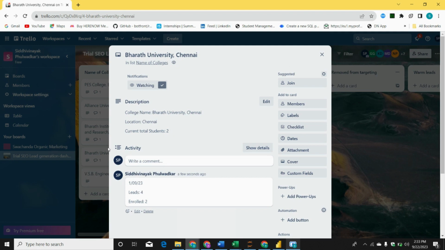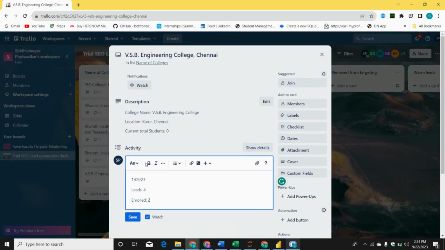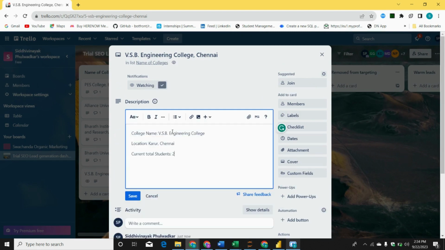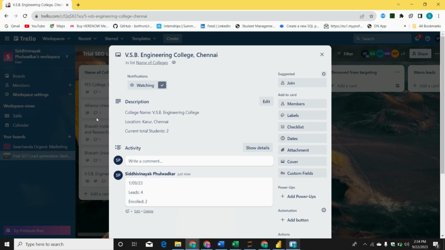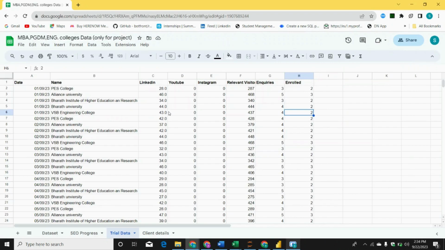Now this has been made, and same thing for the next also. So that's why I will copy and paste it over here. Okay, I will save it. In here I will do it to save it. Done. Now this is what the process is. Let's say for example these are the 5 colleges which are allocated to me. So I will do changes in those colleges only.